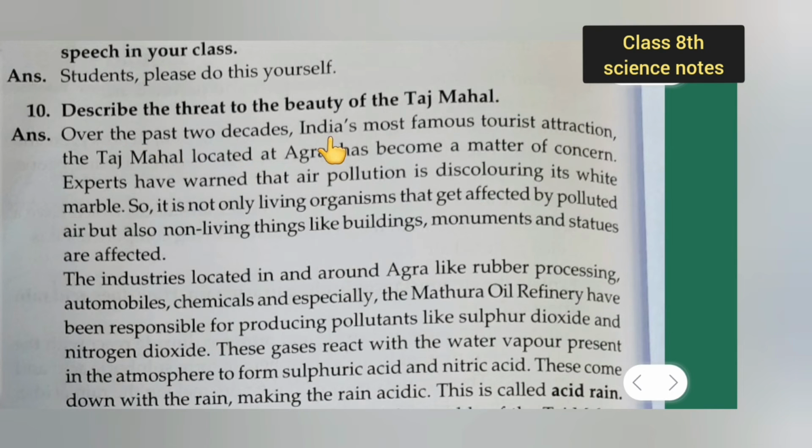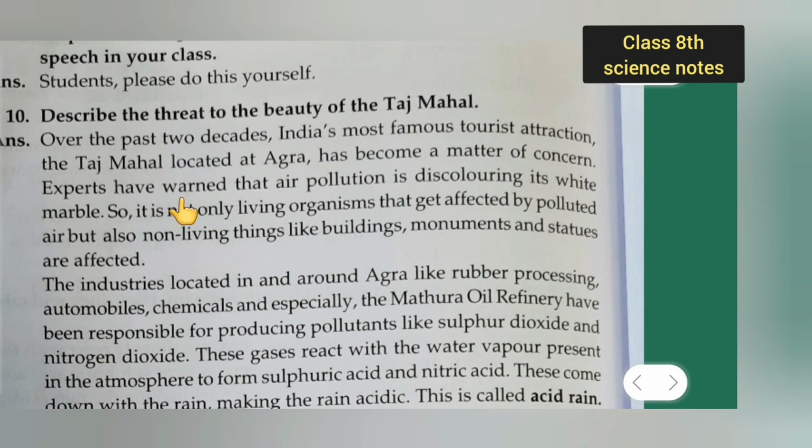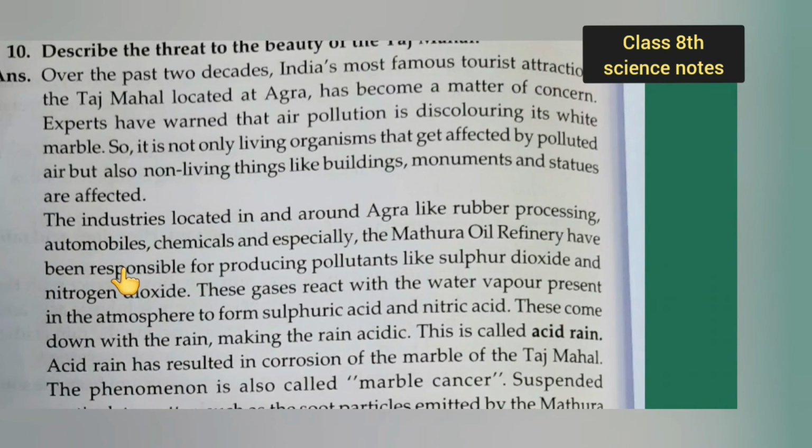Over the past 2 decades, India's most famous tourist attraction, the Taj Mahal located at Agra, has become a matter of concern. Experts have warned that air pollution is discoloring its white marble. So it is not only living organisms that get affected by polluted air, but also non-living things like buildings, monuments, and statues are affected. This answer is very lengthy, but try to understand.